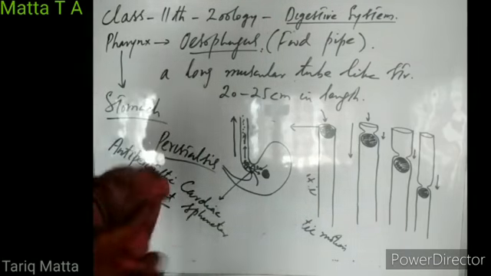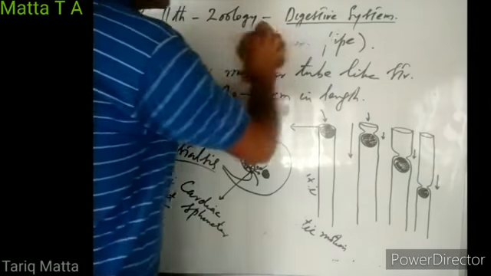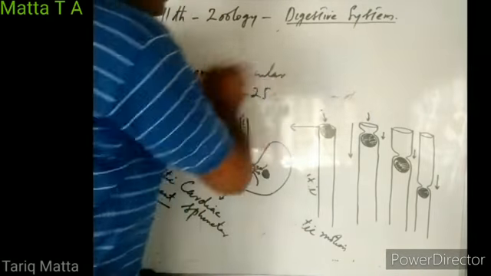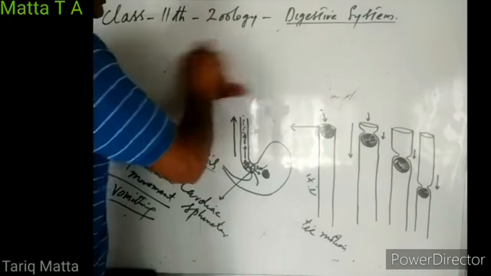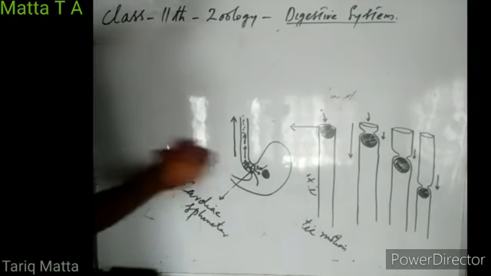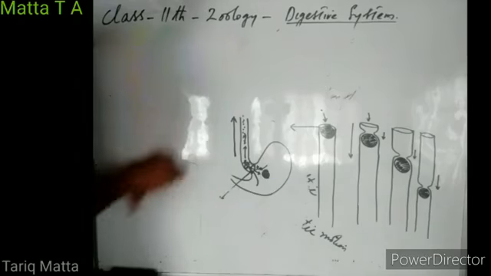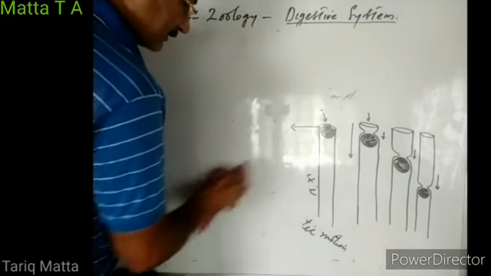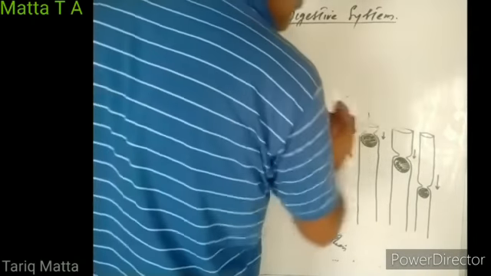Now this esophagus is followed by the stomach. We will see what is the role of the stomach. The esophagus is not involved in any digestion process. The role of the esophagus is only to carry the food from the pharynx to the stomach, or in case of vomiting, it may carry the food from the stomach to the pharynx. So it serves as a passage for the food and water.